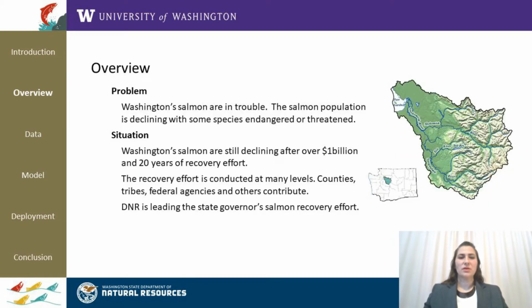To address this issue, our team has created visualization tools to help the DNR manage resource allocation. We use data from research scientists at the UW School of Environmental and Forest Sciences to focus on the Snohomish watershed, Water Resource Inventory Area 7, with the capability of expanding to analyze watersheds statewide.